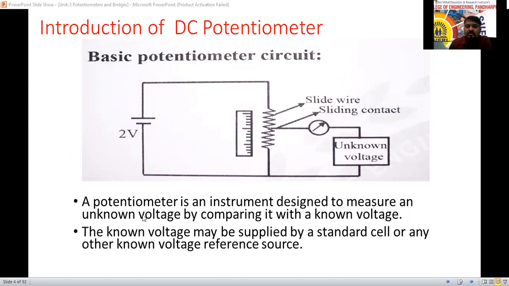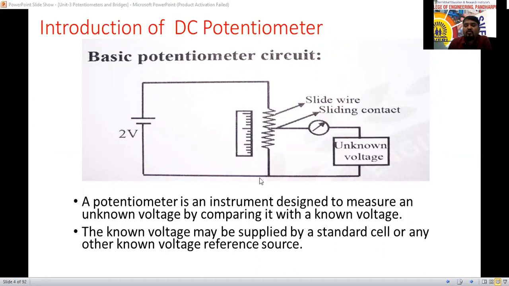A potentiometer is an instrument, first of all, designed to measure an unknown voltage. To measure the unknown voltage, they have designed this circuit. But the unknown voltage measured here is by comparing it with a known voltage.